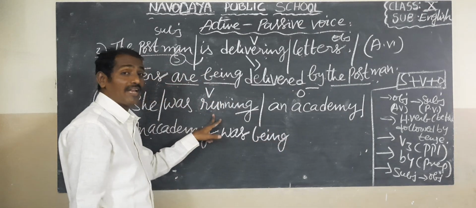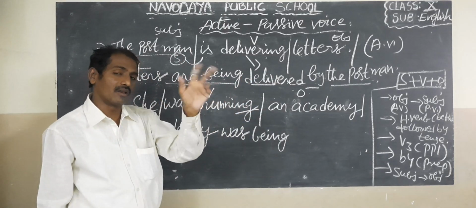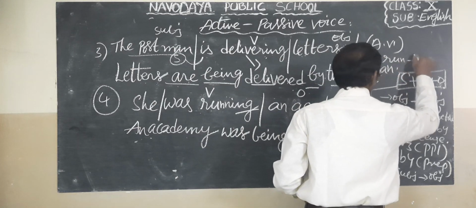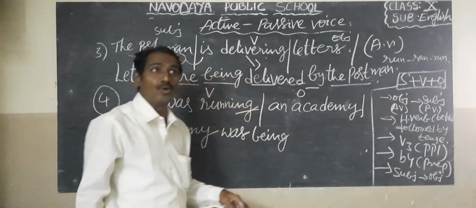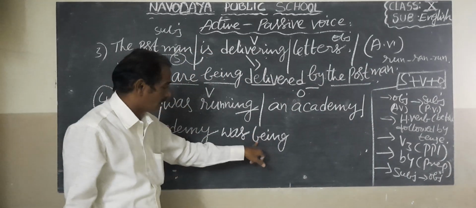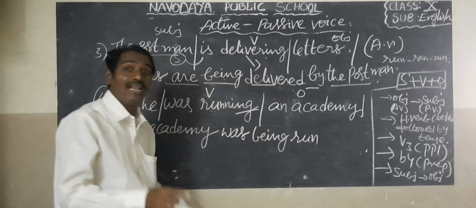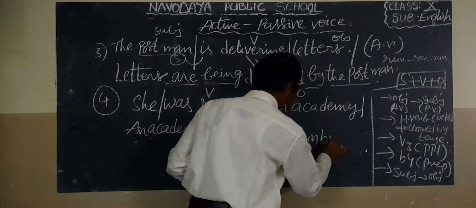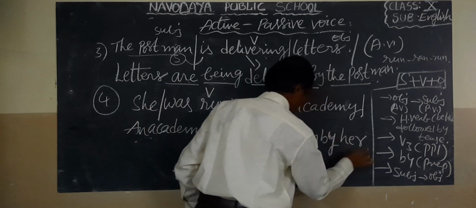Okay, next the main verb is in V3. Run, ran, run. R-U-N, R-A-N, R-U-N. Okay children, so an academy was being run, R-U-N. Run, ran, run. An academy was being run by her. She became her.